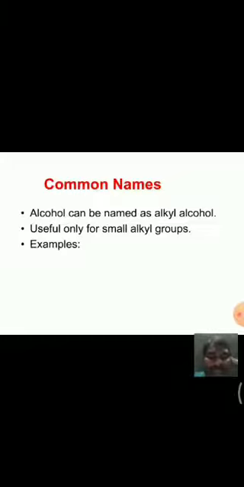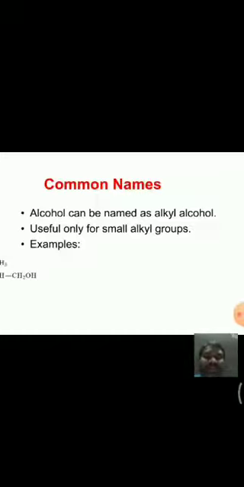And coming to common names, see here, alcohols. Some alcohols can be named with common names. The common names are generally in the form of alkyl alcohols. Generally these common names are useful for only small alkyl groups.